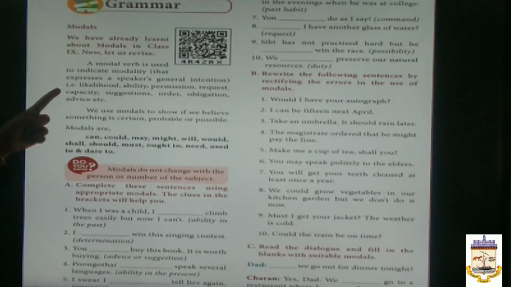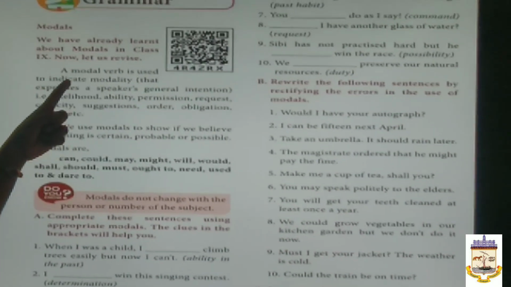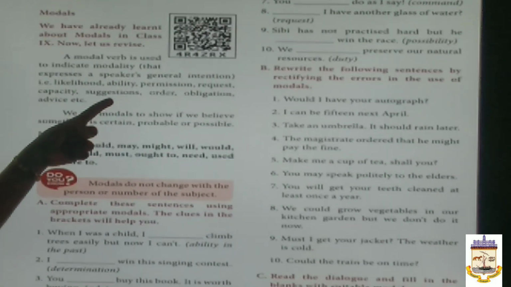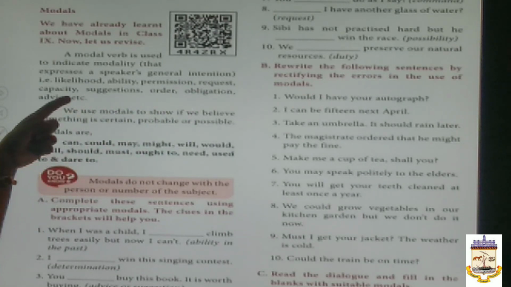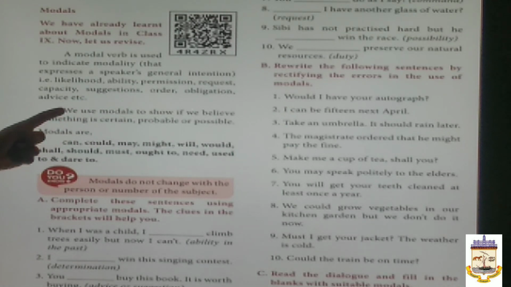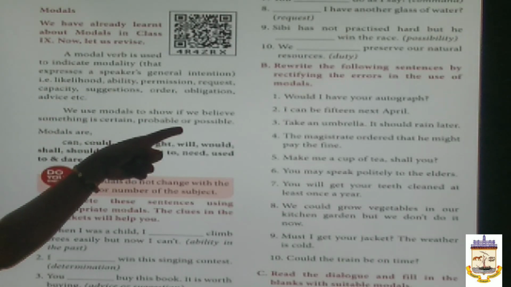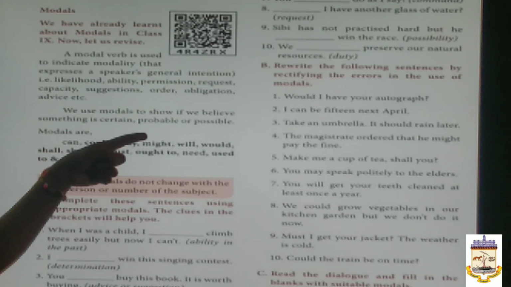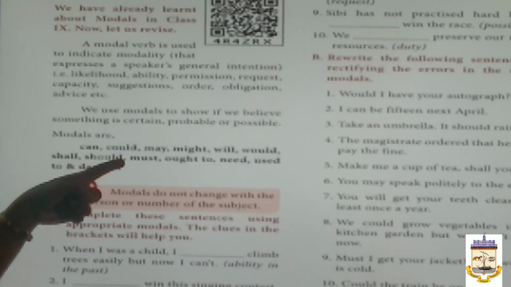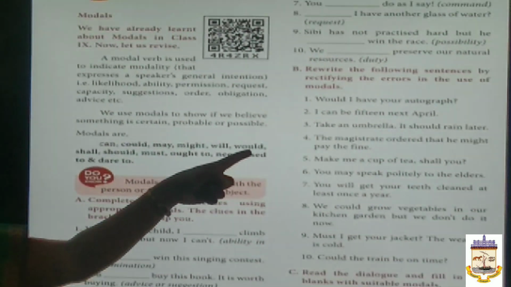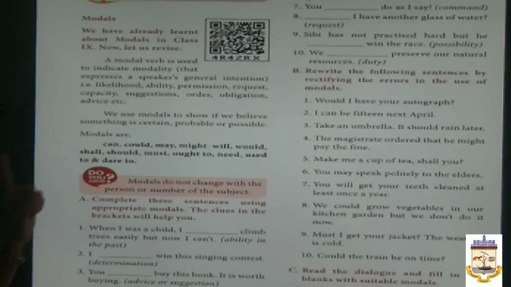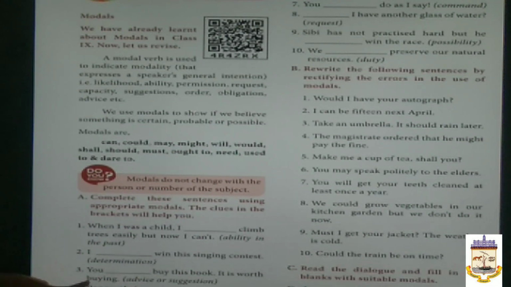Modals are given in your textbook on page number 12. A modal verb is used to indicate the modality of the speaker. They are likelihood, ability, permission, request, capacity, suggestions, order, obligation, advice, etc. We use modals to show if we believe something is certain, probable or possible. As we already saw, the modals are can, could, may, might, will, would, shall, should, must, ought to, need, used to and dare to. Shall we do the book back exercises?